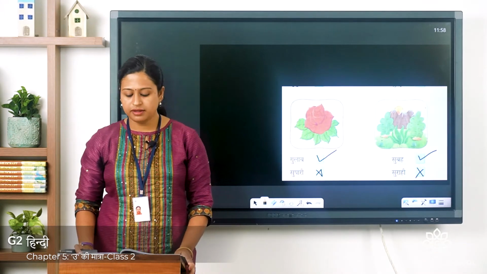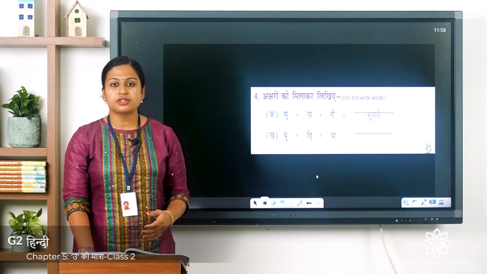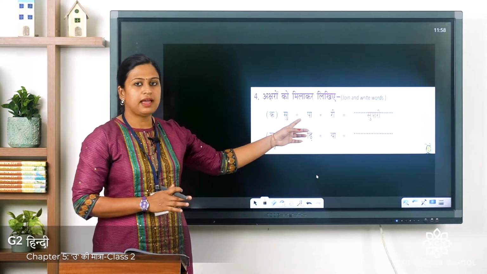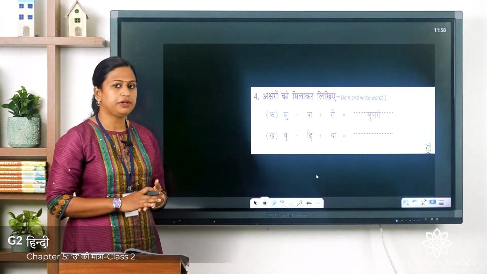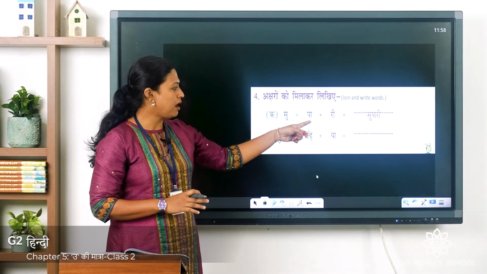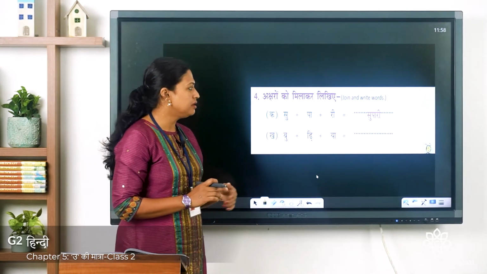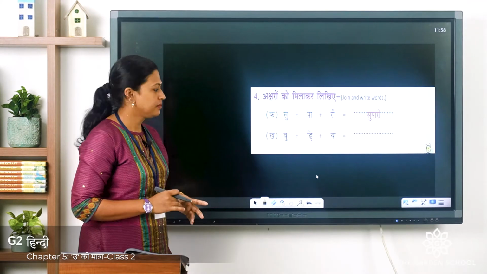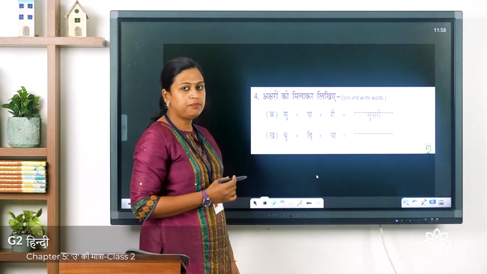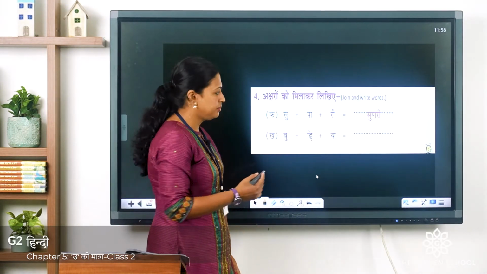I hope you all have done it. Now let's move to the fourth exercise, that is अक्षरों को मिलाकर लिखिए. So you have to join the letters and write the word. First one is already done for you. Sa plus U symbol plus pa with A symbol plus Ra with E symbol. The word is supari. Next one is Ba plus U symbol plus da plus ya, budiya.